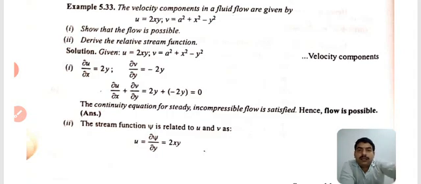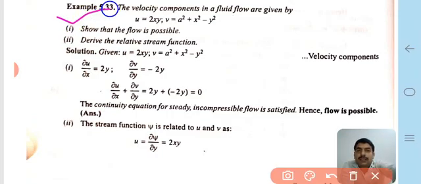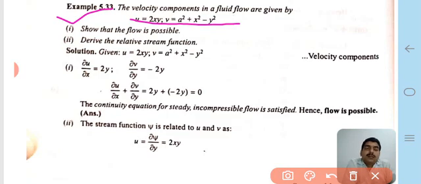The given example is here. The velocity components in a fluid flow are given by the velocity functions approximately as the component of the velocity functions along x-axis and y-axis is given here.